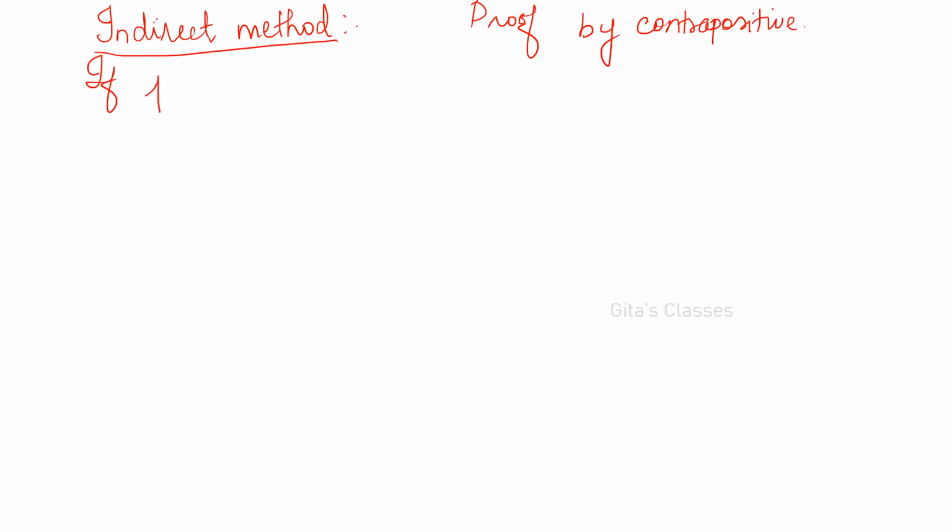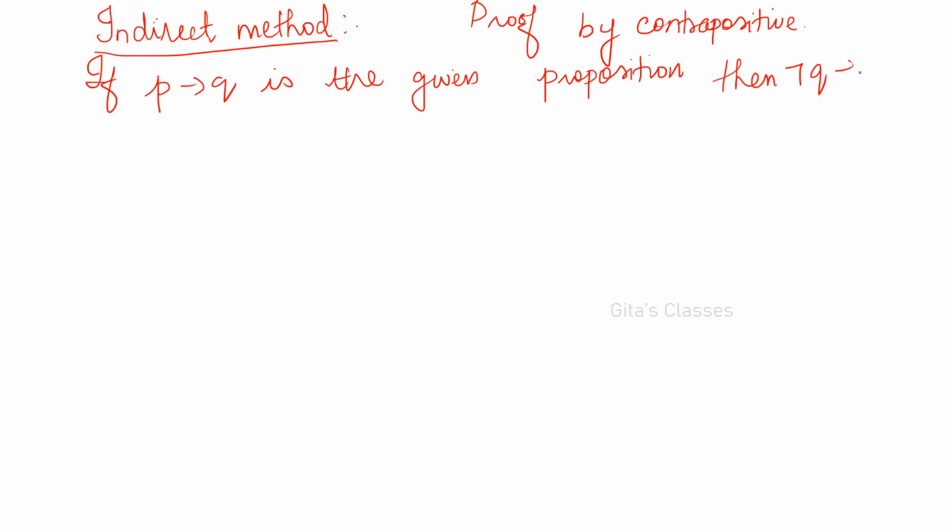If P conditional Q is the given proposition, then not Q conditional not P is its contrapositive.